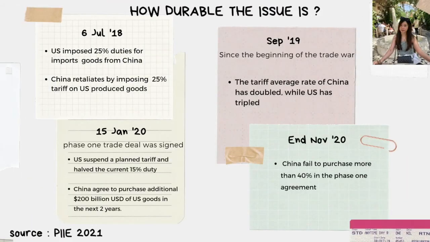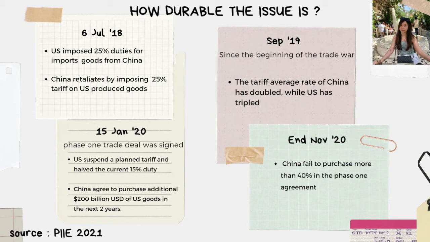So, how long will this issue last? If we look back on the timeline, the trade war happened on 6th July 2018, where the US imposed 25% duties on China's imported goods, and China retaliated by imposing the same percentage on US-produced goods. The tariff war kept rising over time, until in September 2019, the average tariff of China had doubled, while the US had tripled.